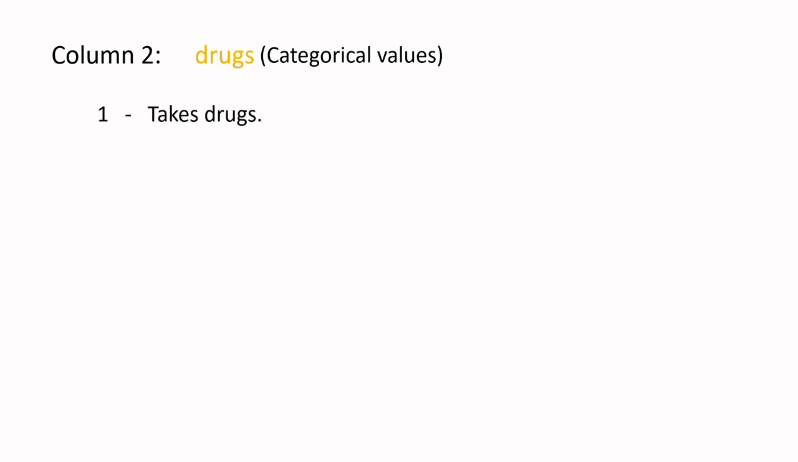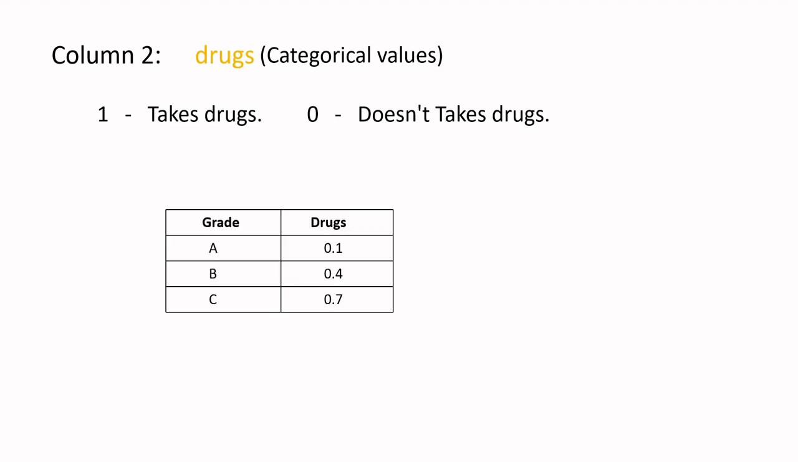So number one is, we assume that if we get one, that person takes drugs, and zero means he doesn't take drugs. This is simple, and we'll assume it this way. These are the probabilities. Just remember, these are not the values, these are the probabilities. I should have mentioned probability of drugs, but I've said this.